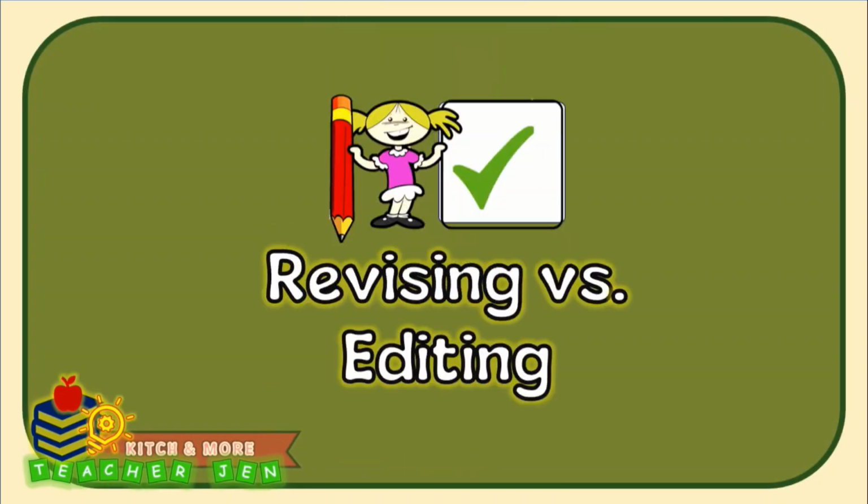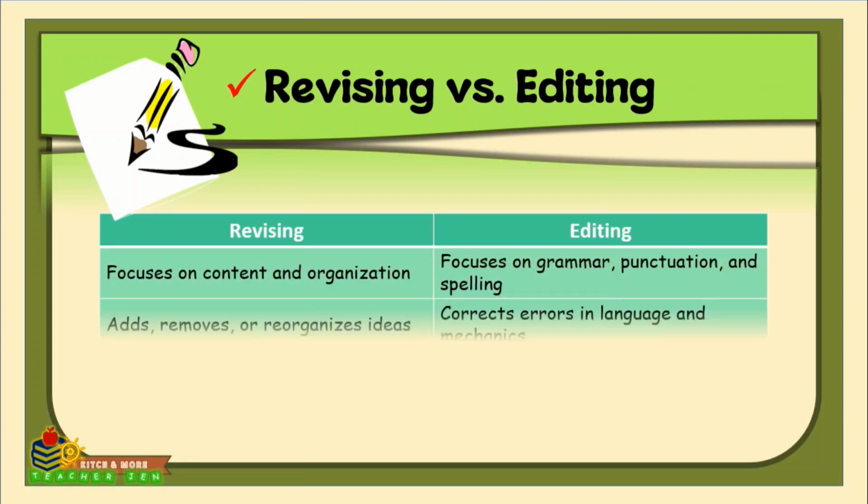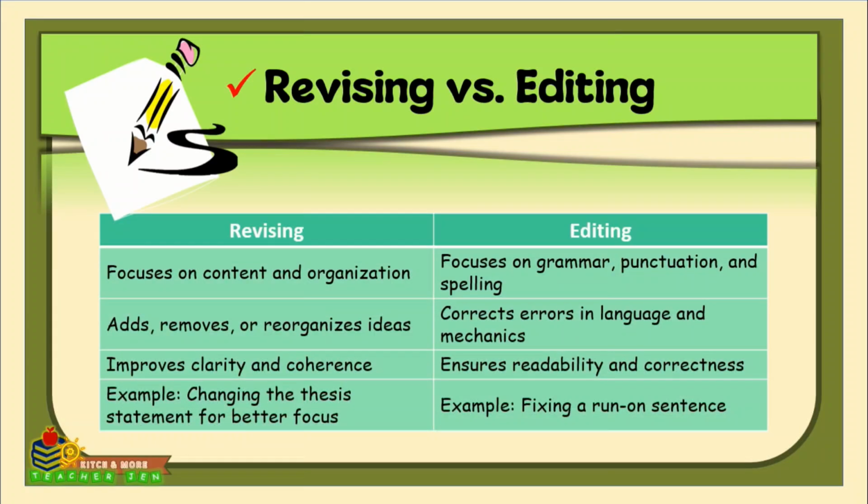Now let's tackle the difference between revising and editing. Revising and editing are essential steps in the writing process, each serving a distinct purpose. Revising focuses on improving the content and organization of a piece by adding, removing, or reorganizing ideas to enhance clarity and coherence. This step ensures that the essay flows logically and effectively communicates its message. For example, revising may involve changing the thesis statement to create a stronger focus.